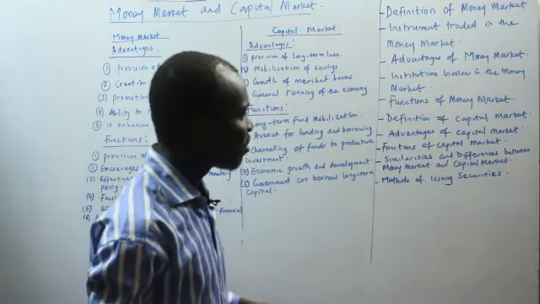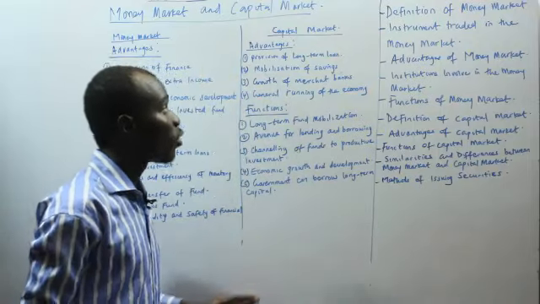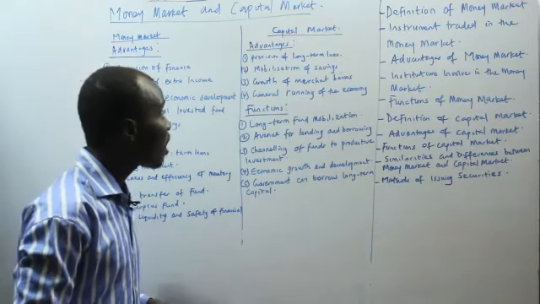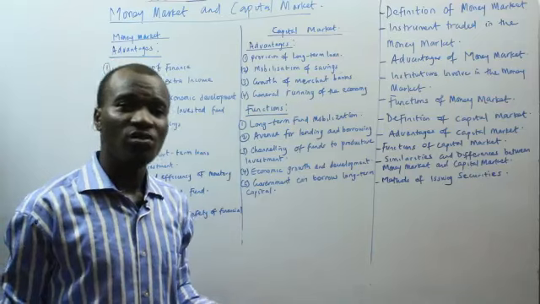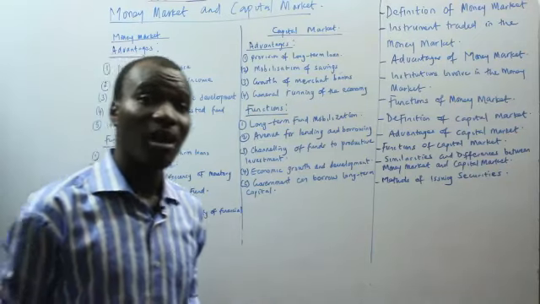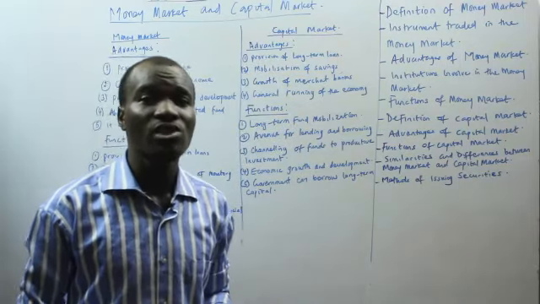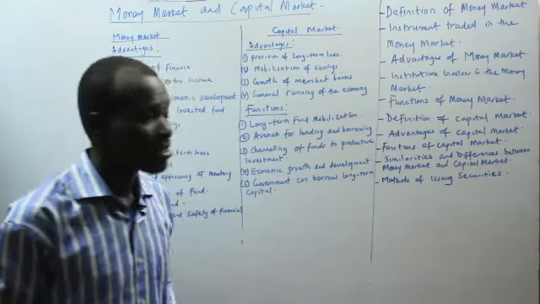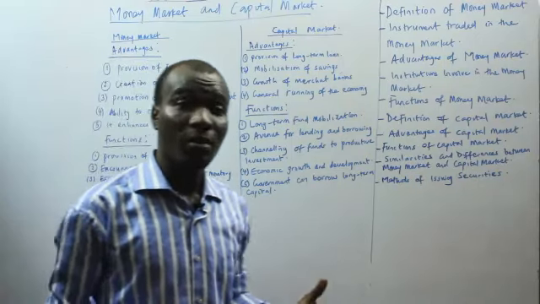So we have advantages of the capital market. Number one is that it ensures provision of long-term funds. It also ensures mobilization of savings, and also growth of merchant banks, since the majority of merchant banks trade in the capital market, so it helps to bring about growth of merchant banks, since they receive the majority of their profit and returns from the capital market.